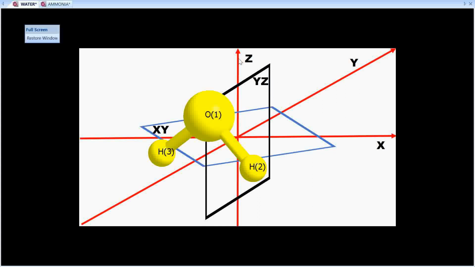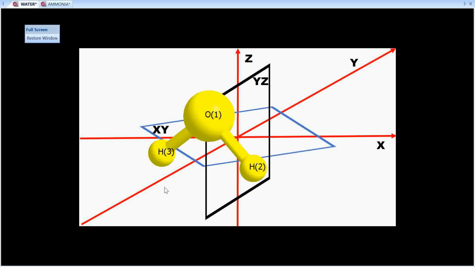Now you can see that the Z axis passes through the YZ plane. Therefore, the principal axis passes through the plane of reflection that we have identified in the water molecule. And therefore, by definition, we will be able to say that this sigma plane is called sigma V. The water molecule has one more plane of reflection. I will show you which one.